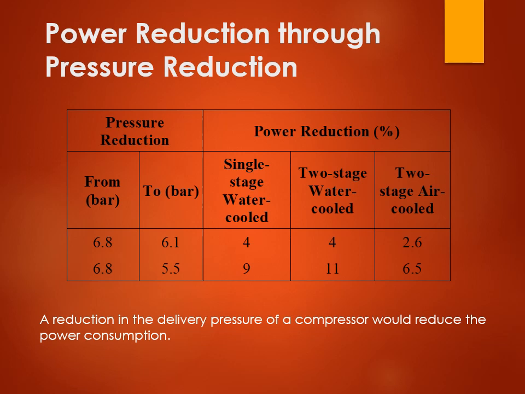So you can compare the table here, with the three types of compressor, basically the single stage water cooled, the two stage water cooled, and the two stage air cooled compressors, and how the power reduction takes place in the three types of compressors if you are reducing the pressure from 6.8 to 6.1, or from 6.8 to 5.5, friends. This is a very important point for you to understand, and very relevant for the examination, friends.